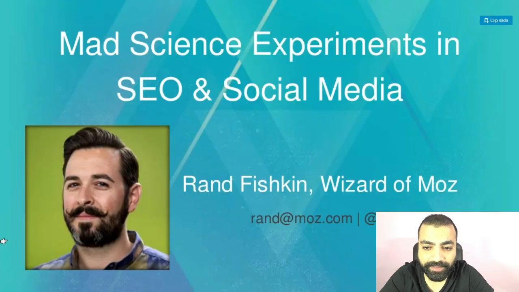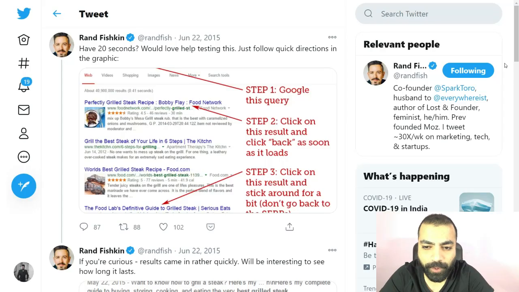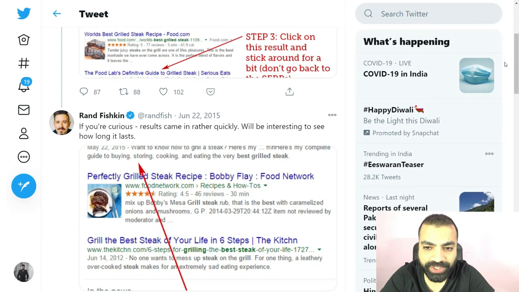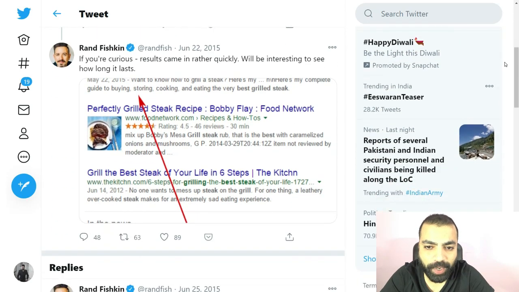Remember when Rand Fishkin, the Wizard of Moz, conducted this experiment wherein he told his Twitter followers to write a certain query on Google and then click on a website that ranks on the second page? After his followers did that, the website started ranking on the first page. We are using the same logic here. Instead of people, we can use bots.